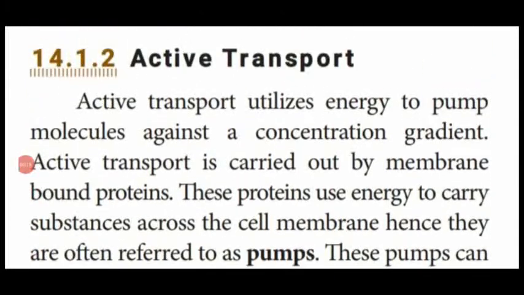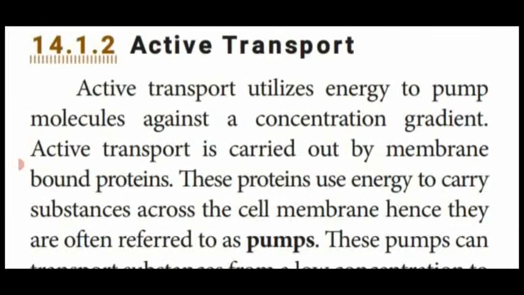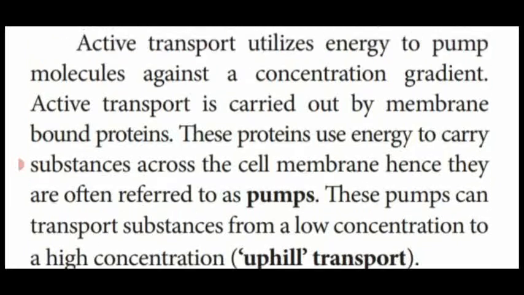Next we have seen active transport. Active transport utilizes energy and pumps the molecules against the concentration gradient. Concentration gradient means depending upon the concentration of the solute molecules, they transport the material from the lower concentration to higher concentration.